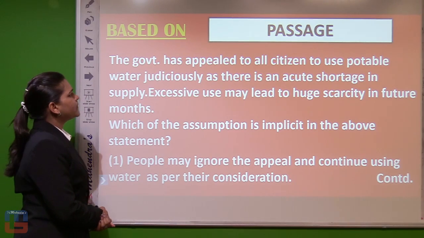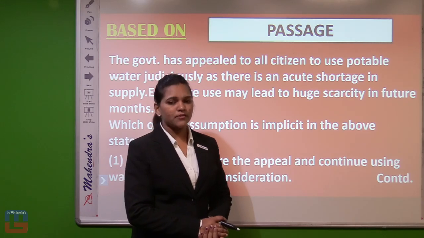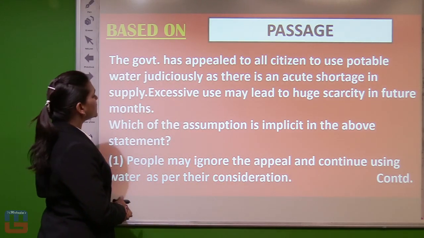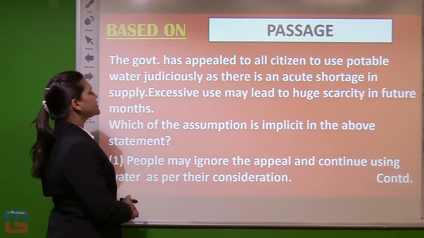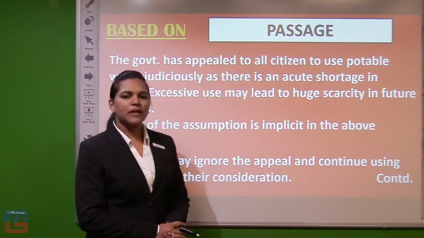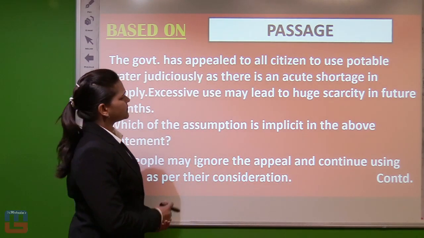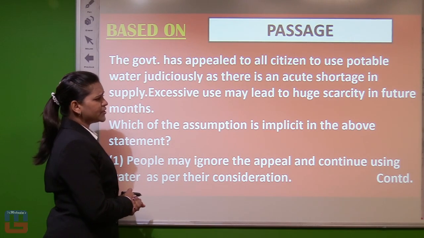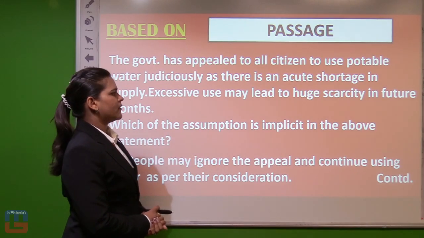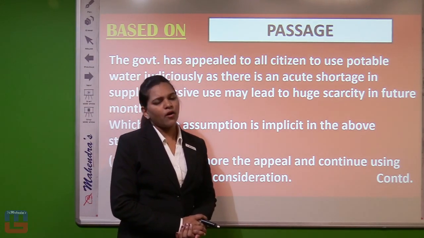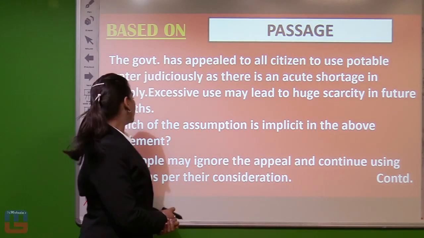The passage is stating, the government has appealed to all the citizens. That means the government is requesting all the citizens to use potable water judiciously as there is an acute shortage in supply. As our water supply is not so much, that's why the government is appealing to the people to use potable water judiciously, as there is an acute shortage of supply. Excessive use, sometimes we use water in excess or we waste it also. So excessive use may lead to huge scarcity in future months.